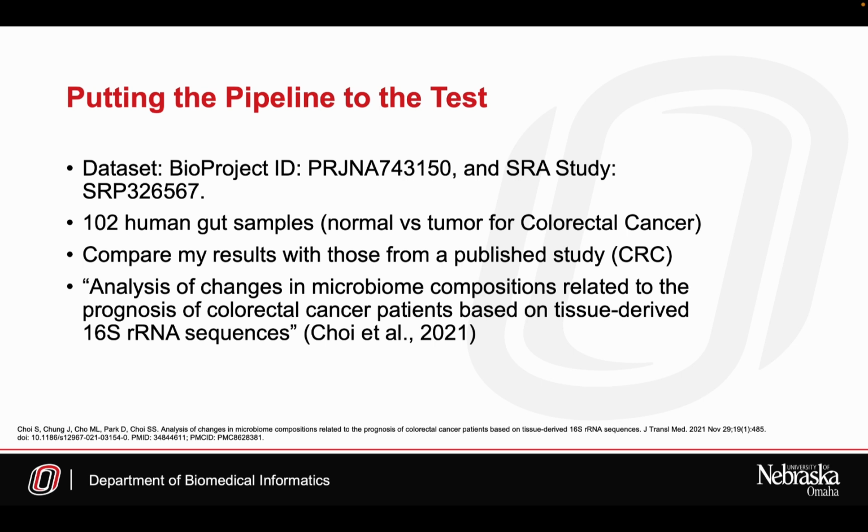We tested it using a real colorectal cancer dataset. We have the BioProject ID and SRA study ID here. The dataset had 102 human gut samples, normal versus tumor, for a colorectal cancer study. We processed the data and compared our results to the published paper, and the same key findings were observed. Similar kinds of microbes were enriched in tumor versus normal, and diversity patterns somewhat matched.